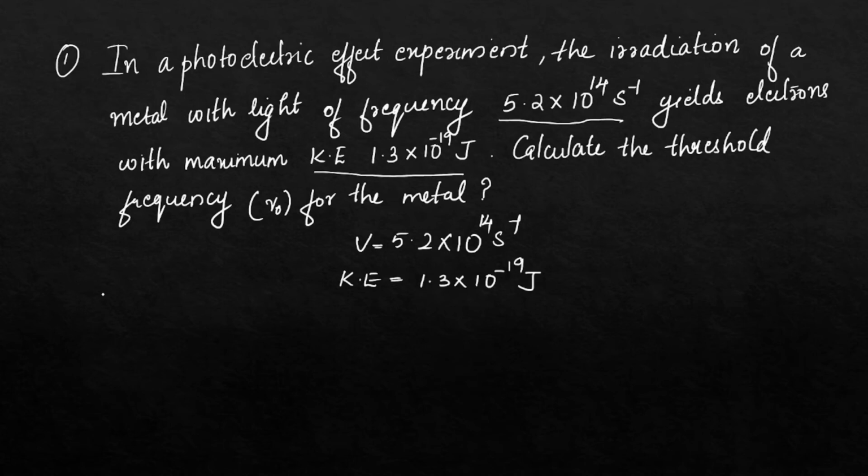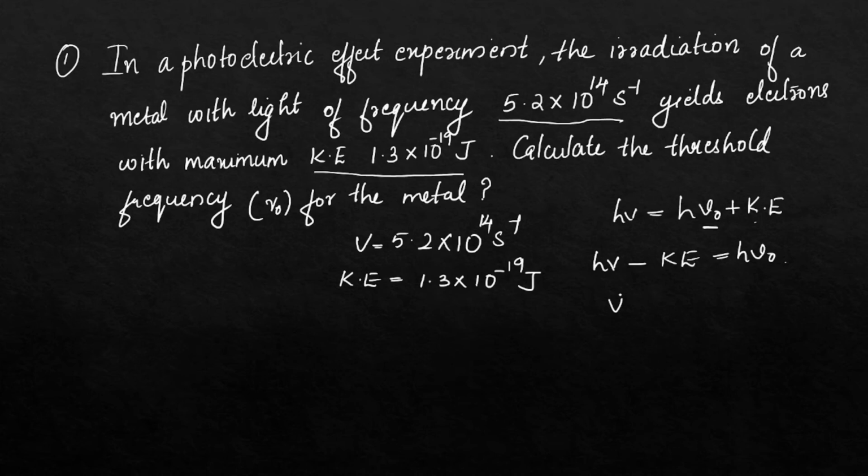We know the equation h nu is equal to h nu 0 plus kinetic energy. We need to find nu 0, that is the threshold frequency. So what we will do? We will take this kinetic energy to the other side. H nu minus kinetic energy is equal to h nu 0.